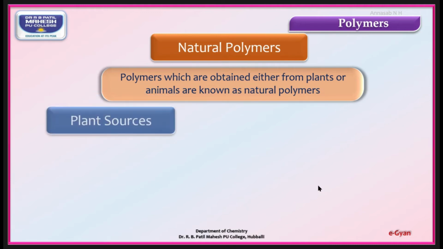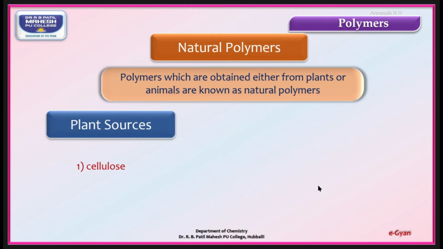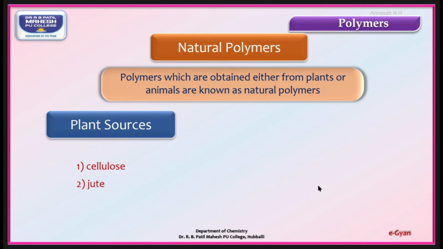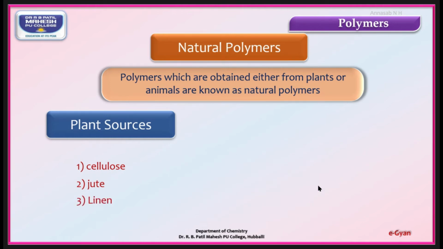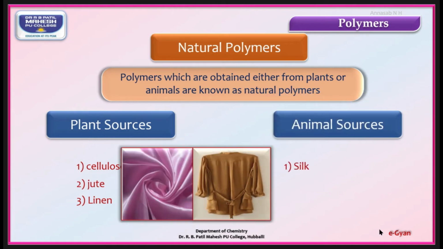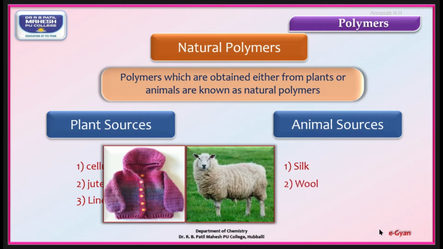It may be a plant source polymer, for example cellulose. Second example, jute. Third one is linen. It may be from an animal source, for example silk. It may be wool or woolen, etc.